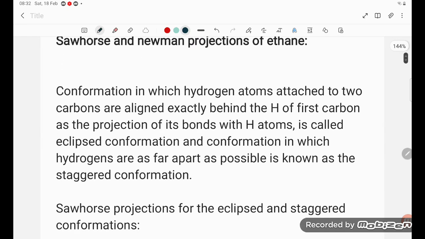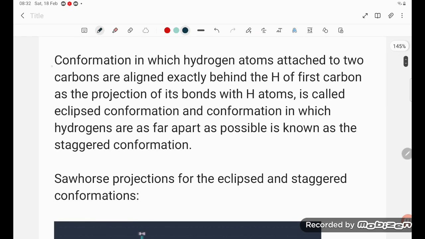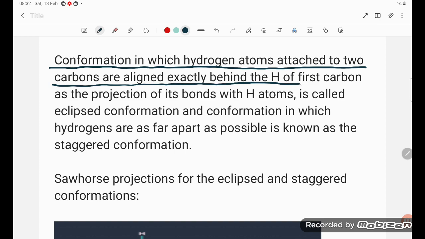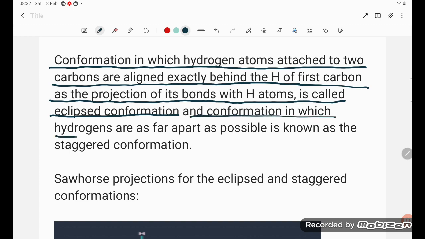So let us firstly understand what a conformation is. The conformation in which the hydrogen atoms attached to two carbons are aligned exactly behind the hydrogen of the first carbon, as the projection of its bond with the hydrogen atom, is called the eclipsed conformation. If it is immediately behind, it is called eclipsed conformation. And the conformation in which hydrogen atoms are as far apart as possible is known as the staggered conformation.